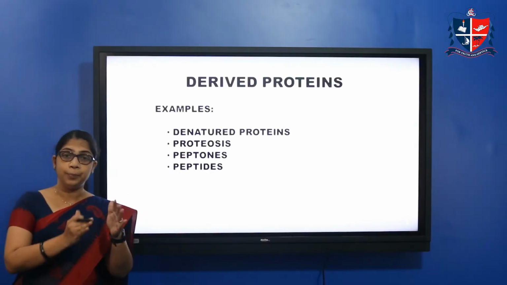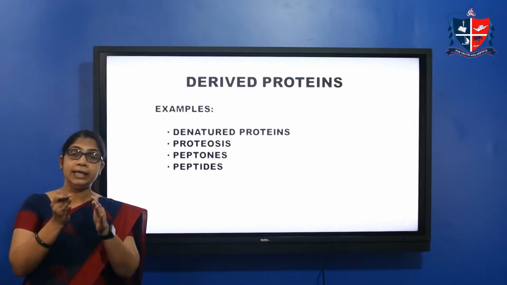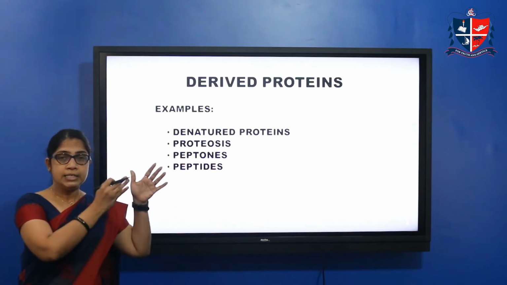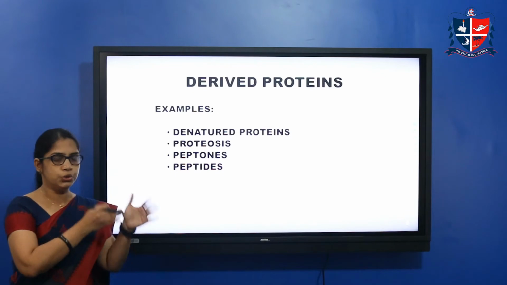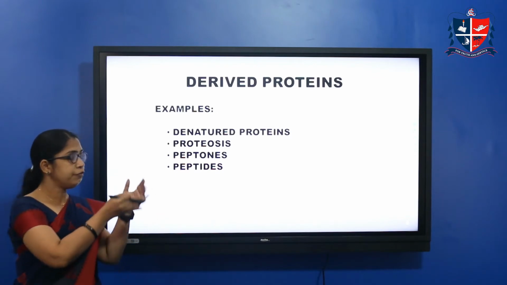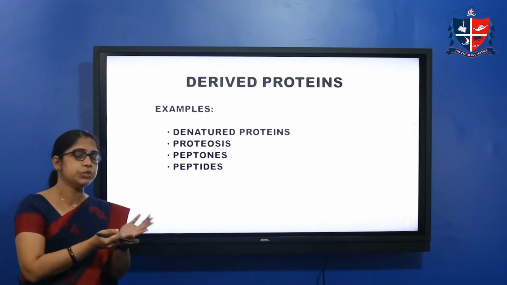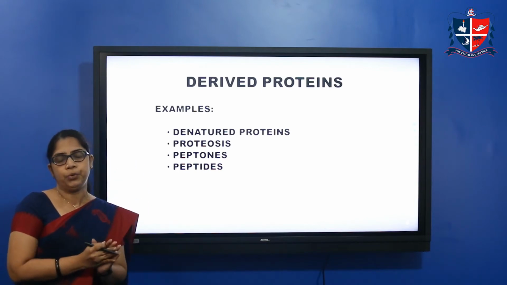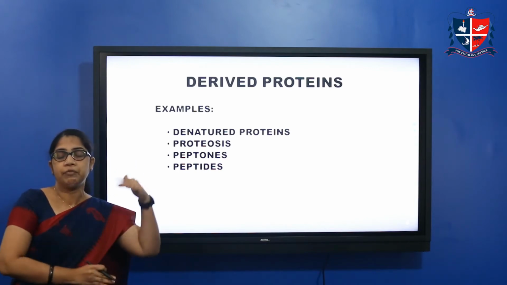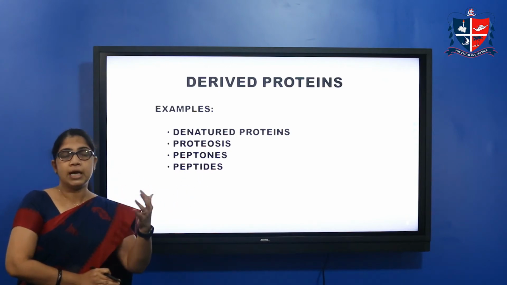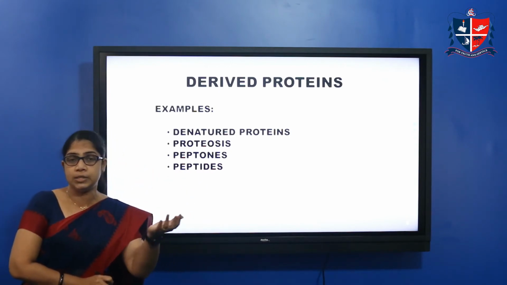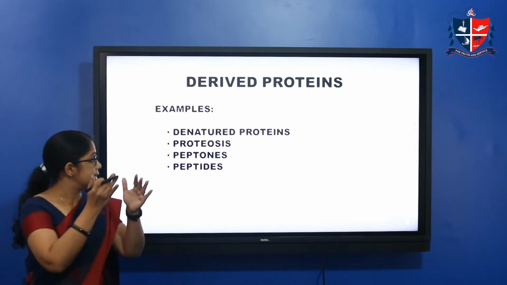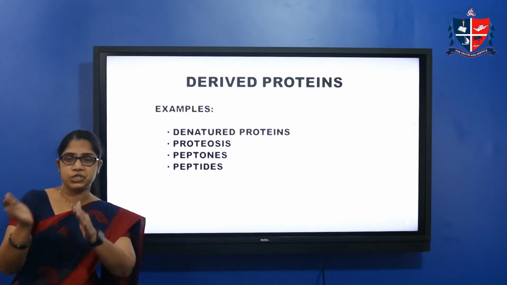Derived proteins are proteins which are derived from simple proteins and conjugated proteins. For example, on protein hydrolysis or protein digestion, we get different products at each stage.